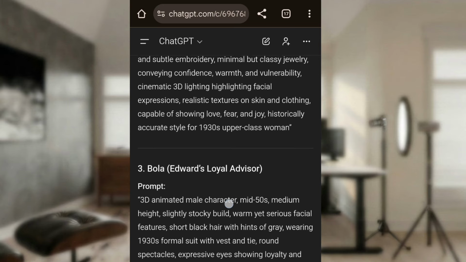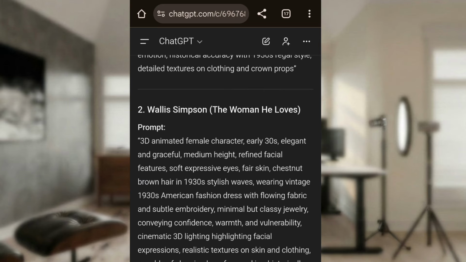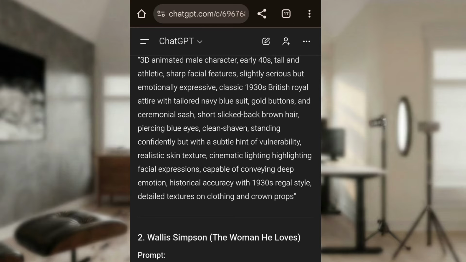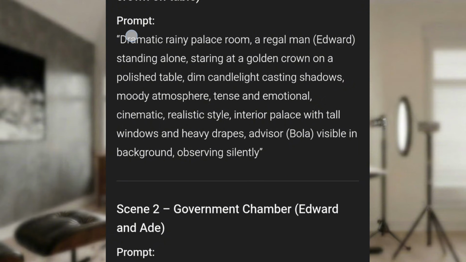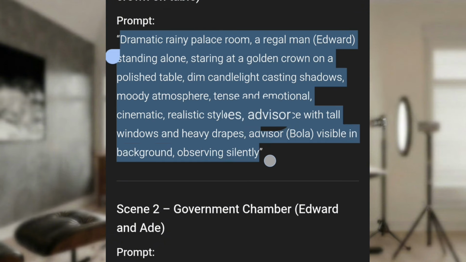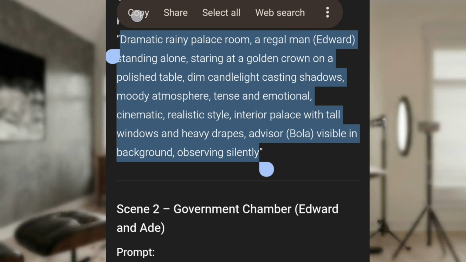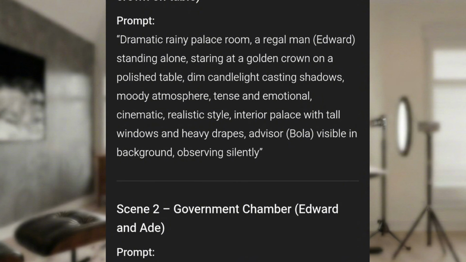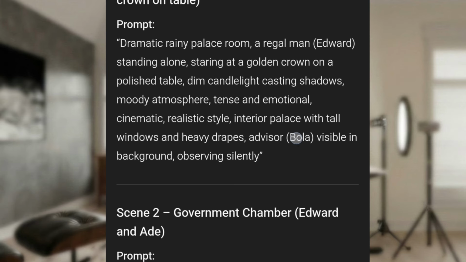Now, why I'm saying this, you should note who and who is in the scene because, let's go back to it. Let me show you something. Okay, before we go, let me copy my prompt. You can see in this particular scene, there is Bola, there is Edward. Edward was the first person we generated. Bola was the third person, you get.